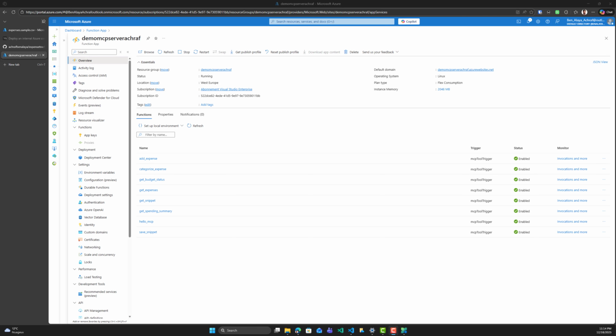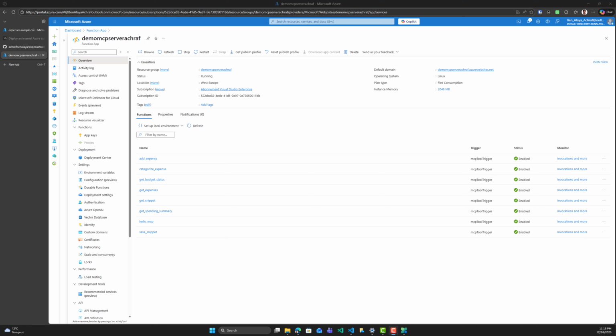All right. So as I said, I have created an application, or an MCP server, in order to work with my budget and expenses inside an Excel file or a CSV file. So I'm lazy. I don't want to manage that manually anymore. So I said, why not do that through an MCP server?